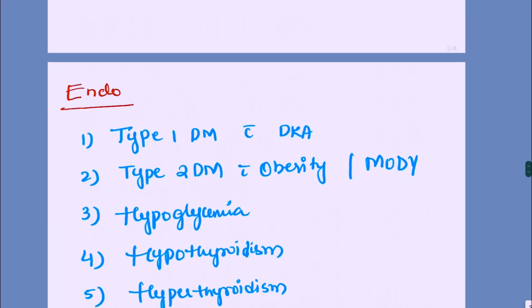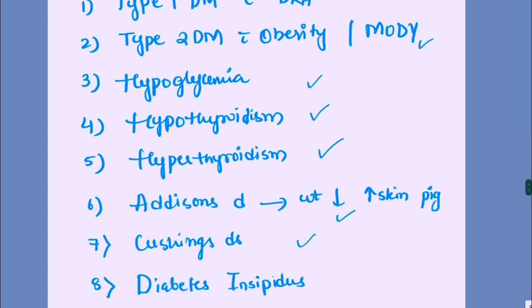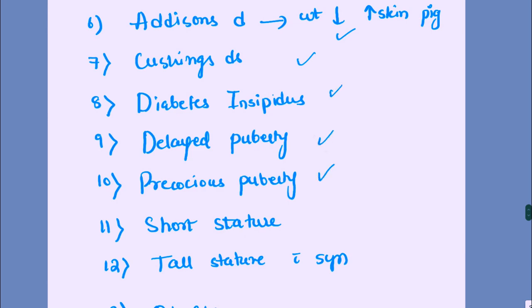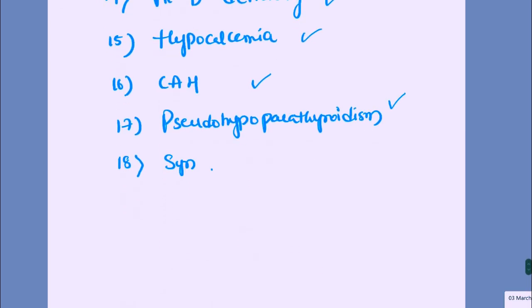So type 1 diabetes with DKA, type 2 diabetes or maturity onset diabetes of the young, hypoglycemia, hypothyroidism, hyperthyroidism, Addison's disease, Cushing's, diabetes insipidus, delayed puberty, precocious puberty, short stature, tall stature, obesity, vitamin D deficiency, hypocalcemia, congenital adrenal hyperplasias or pseudohypoparathyroidism, and any syndromes.